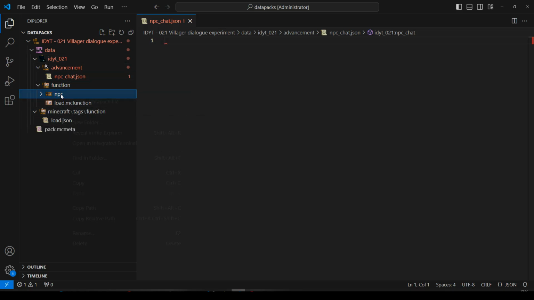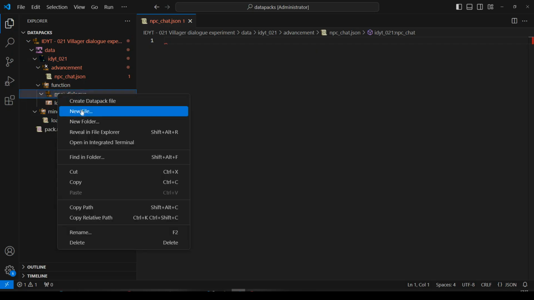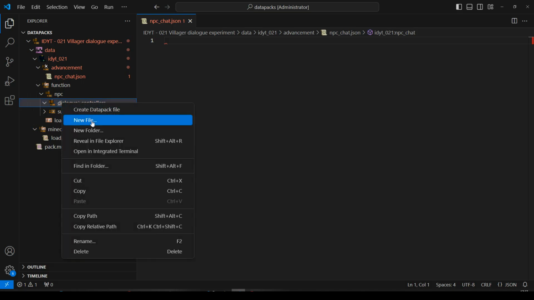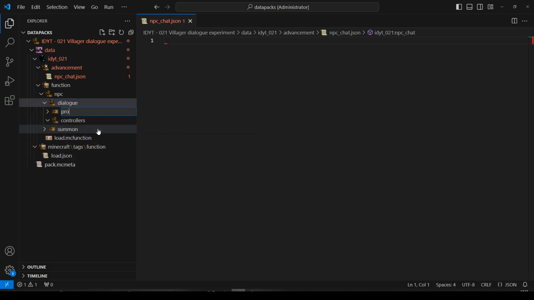And in function, I create a new folder, npc. And in npc, I'm going to create a new folder called dialogue. And I'm going to create one called summon, and in dialogue I'm going to create a new folder called controllers, and also in dialogue a new folder called progress. Okay, now let's make some files.